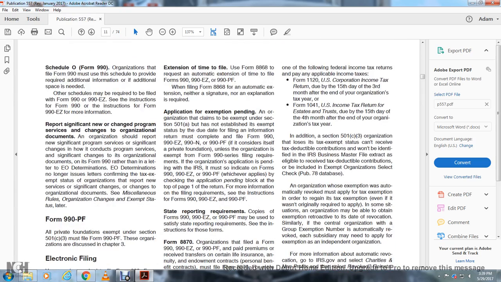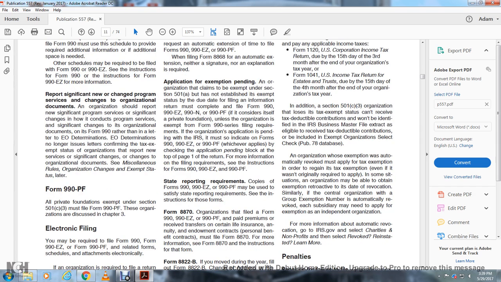Report significant new programs and significant changes to the organizational documents. The organization reports new significant programs and significant changes in how it conducts its program services. A significant change to the organizational documents is reported on its Form 990 rather than by letter to the IRS determination office. The determination office no longer sends letters to confirm the tax-exempt status of the organization. See miscellaneous rules, organizational change and exempt status, later.